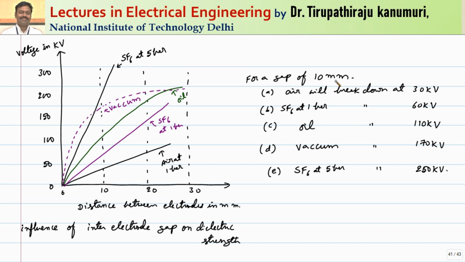For a gap of around 10 mm, the air will break down at 30 kV, SF6 at 1 bar, that means without pressure, will break down at 60 kV. Oil circuit breaker will break down at 110 kV, vacuum circuit breaker around 170 kV, whereas SF6 circuit breaker at 5 bar will withstand up to 250 kV. That means if the gap is more, then SF6 is better. If the gap required is less, then vacuum is better. Or we can say that for interrupting low voltages, the vacuum needs a smaller gap between the contacts for extinguishing the arc.